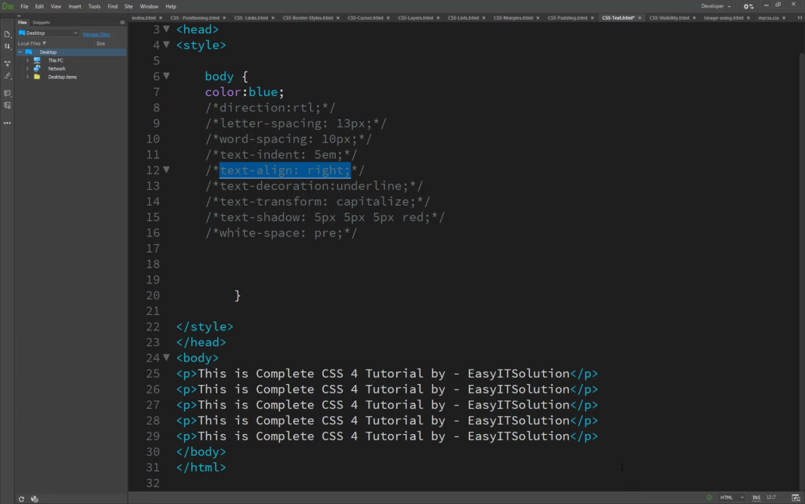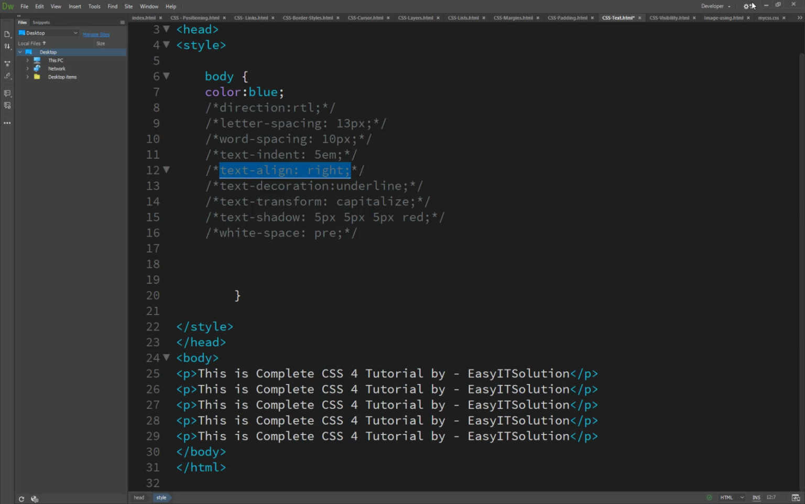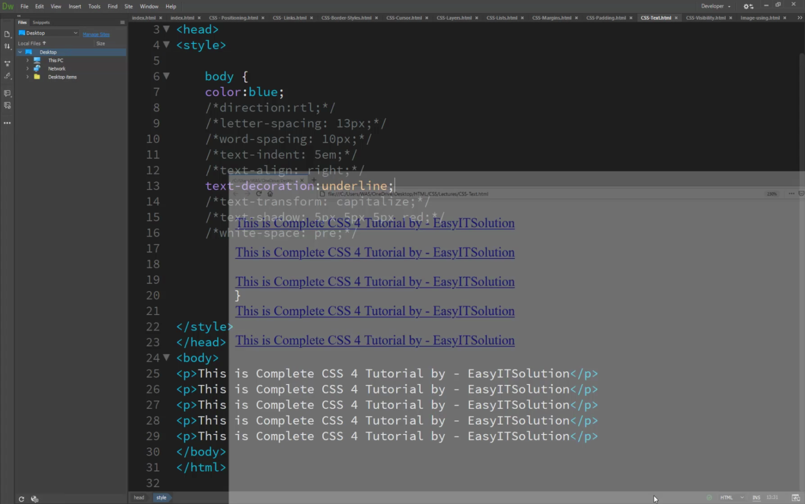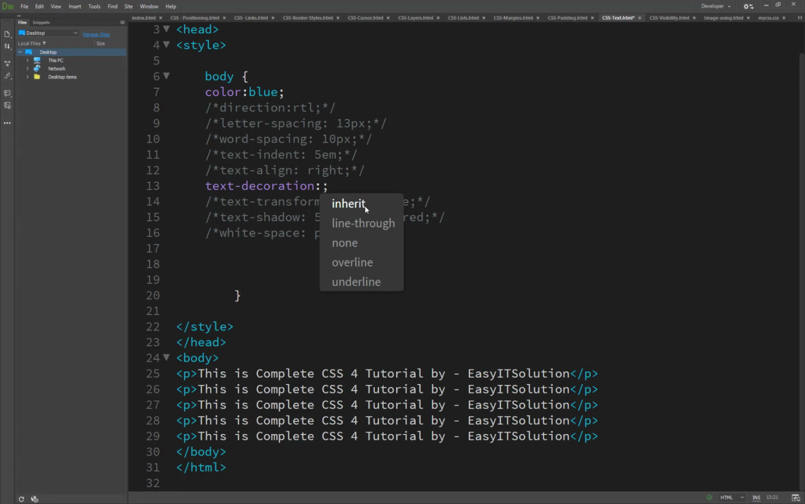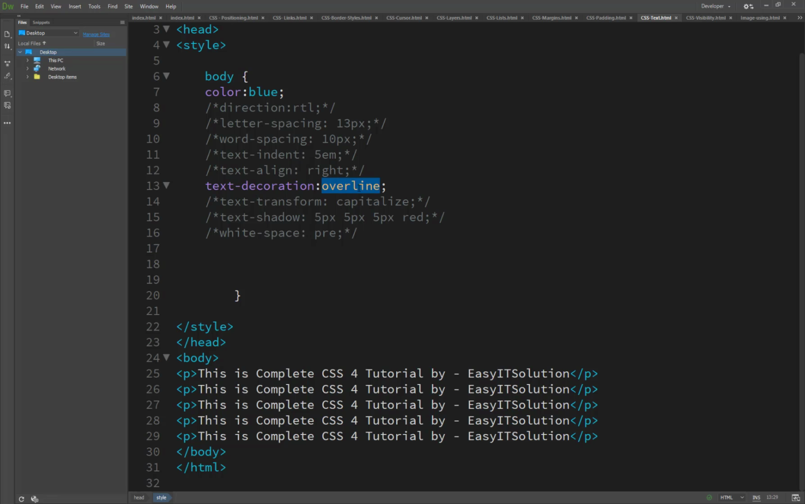And what is the text decoration? The text-decoration property is used to underline, overline, or strike through text. So let's take a look. We have set the text decoration to underline, and you will see all the text will be underlined. And if we set another example like the overline, you will see the overline on the text. So we set it very easily.